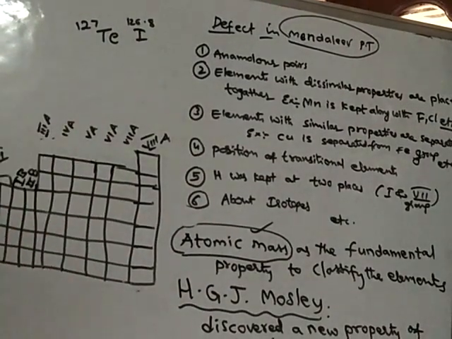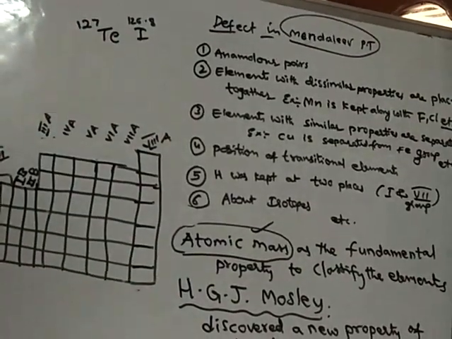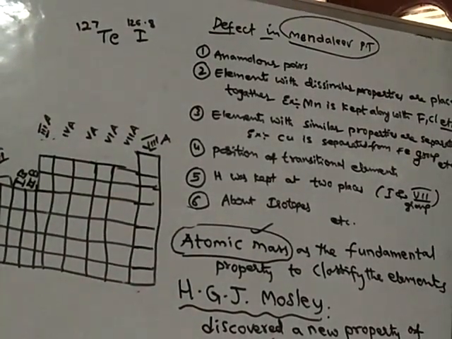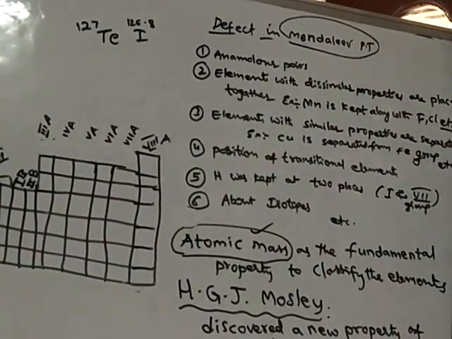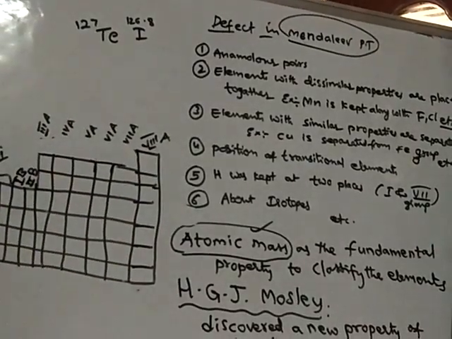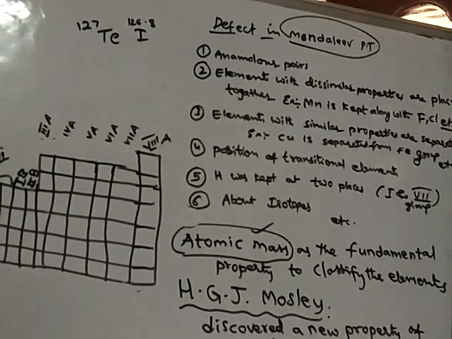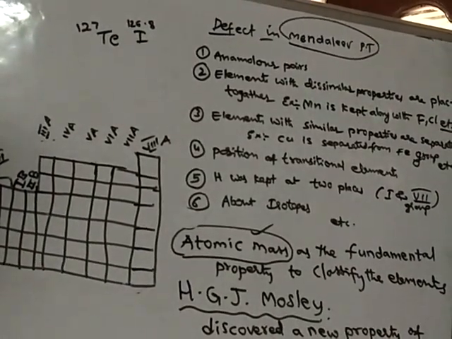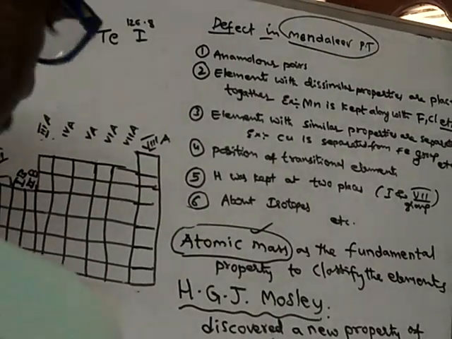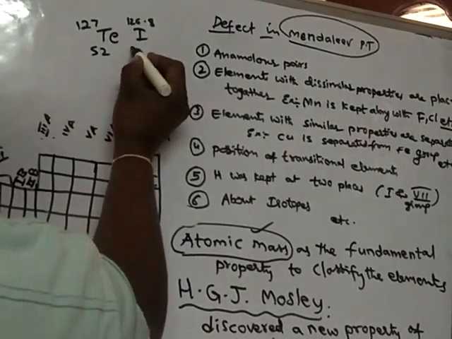At some other places also he reversed the order, and those pairs of elements where the atomic mass order is reversed are called anomalous pairs. So this pair has become an anomalous pair. It became a defect in the Mendeleev periodic table, but the same pair is not a defect in the Moseley periodic table, because tellurium's atomic number is 52 and iodine's atomic number is 53.